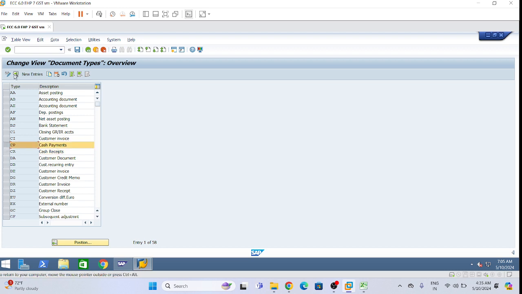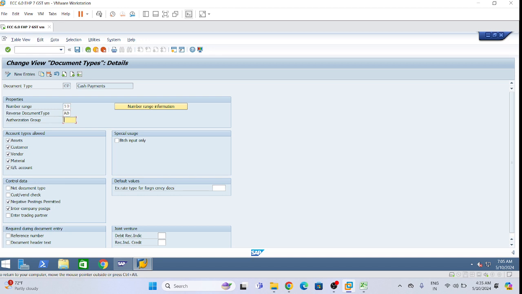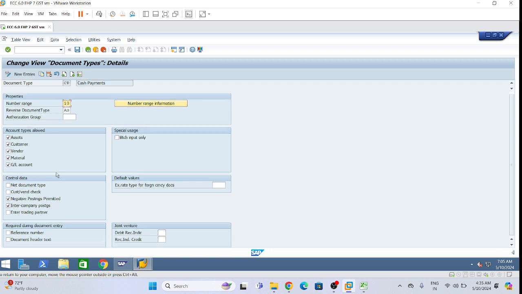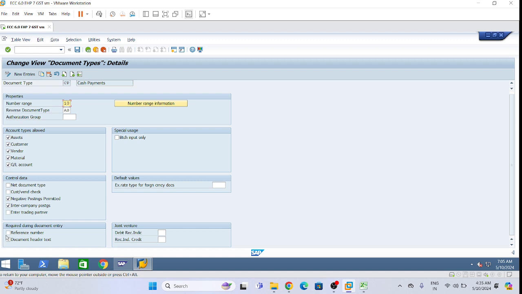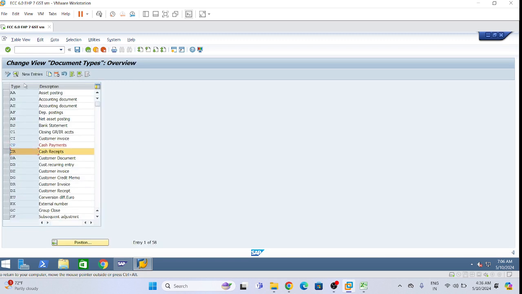And for CP, what is the reversal document type? For CP, reversal document type AB. It is a standard given. Number range C10. Reference number not required. Remember, this reference number is required during the document entry for which document type? KR. Yes, correct. Very good. So for KR it is required. For CP, SA, this is not required. Okay. So now CP, and you can see CR for cash receipts.